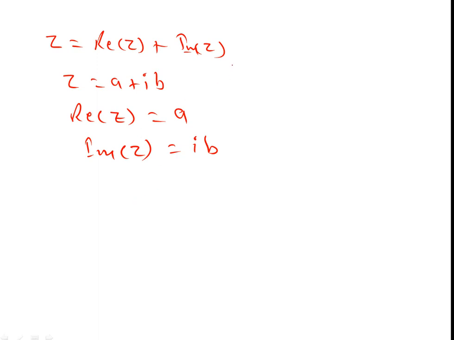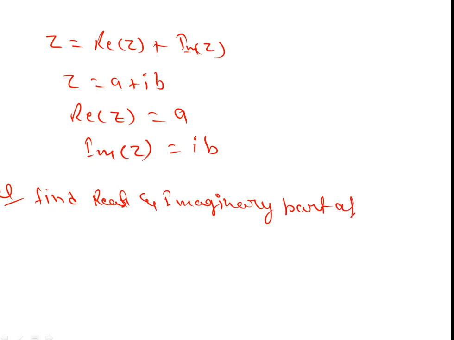We are discussing a question that comes in competitions. The question is: find the real and imaginary part of the complex number Z equal to 2 minus 3i.